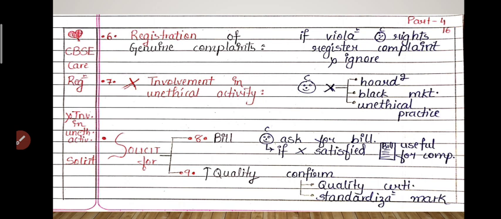Eighth heading was solicit for bill, means the consumer should demand a bill. If he is not satisfied, then he can use that bill for complaining. And ninth, the last responsibility, was solicit for high quality, means before buying the product, the consumer should confirm whether the product is of quality, is having a quality certificate, is having a standardization mark or not. So these are the 9 responsibilities.